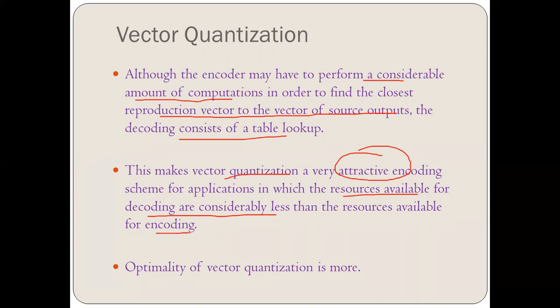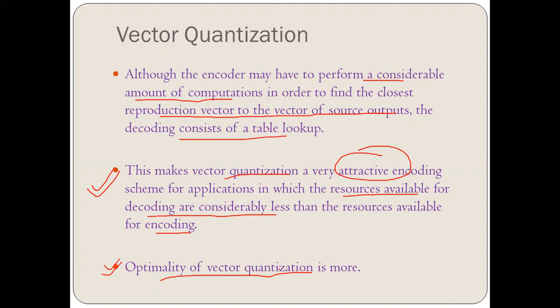Whenever we have an application with fewer resources at the decoding part compared to the encoding part, vector quantizers are very successful, because a lot of computation is required at the encoding part, but very little at the decoding. Next point, which is again very important: the optimality of vector quantization is greater than that of scalar quantization.